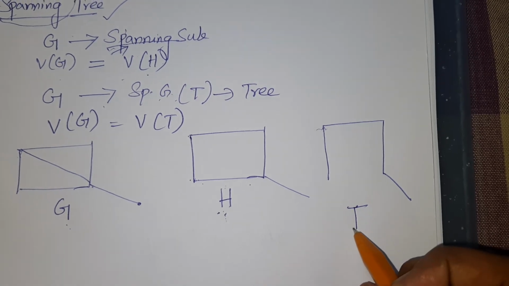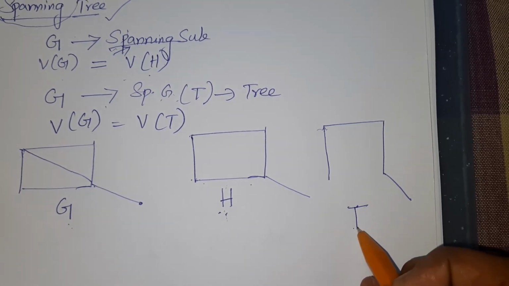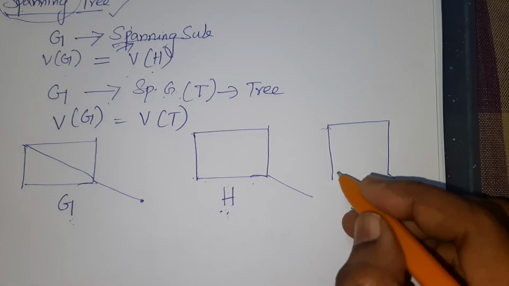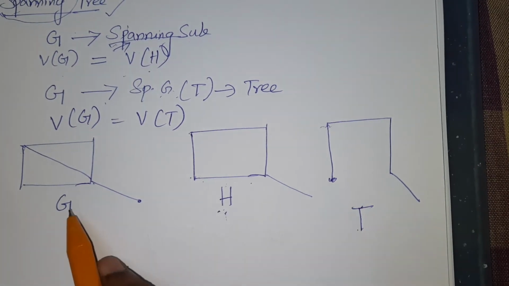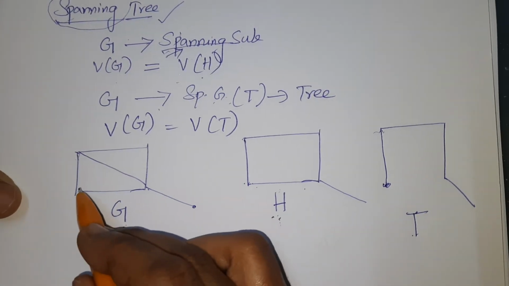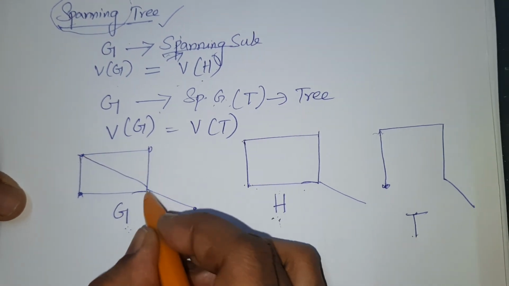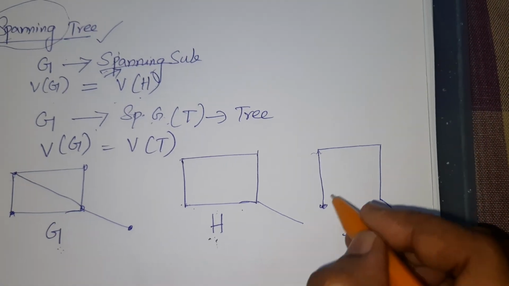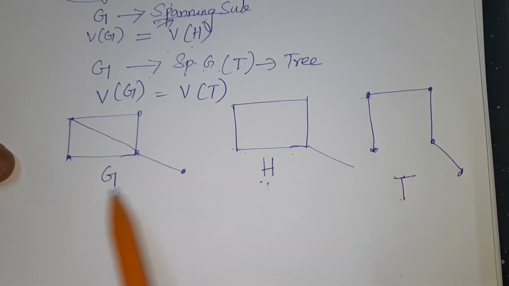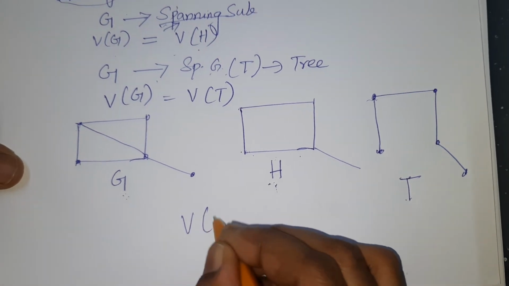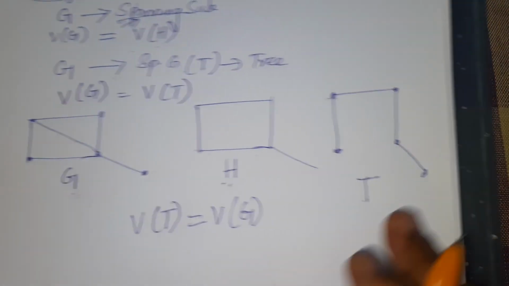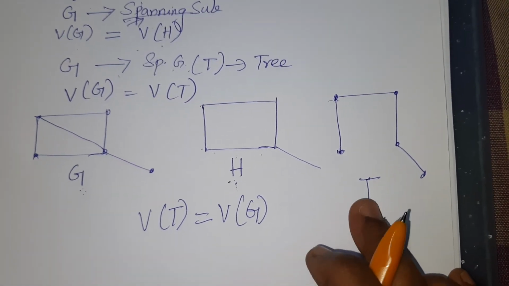This graph T is also a subgraph of the main graph G. Maybe a few of the edges are not present, but with respect to vertices, whatever vertices are present in the main graph, they are present in the subgraph also. In the main graph I have 1, 2, 3, 4, 5 points. In the subgraph also I have 1, 2, 3, 4, 5 points. So the number of vertices in my subgraph T is equal to the number of vertices in the main graph G. So this subgraph, now I can call it a spanning subgraph.